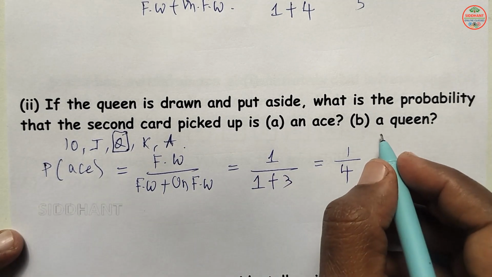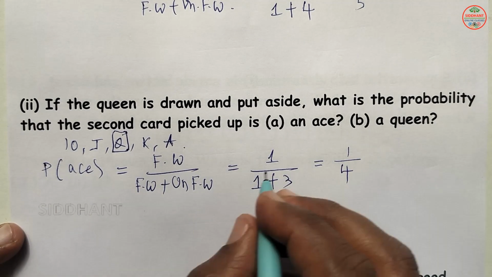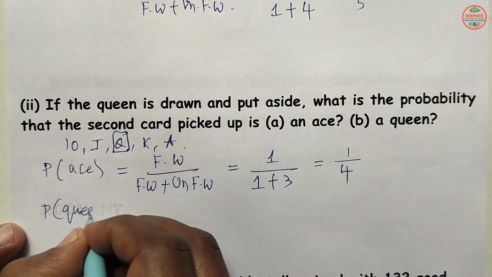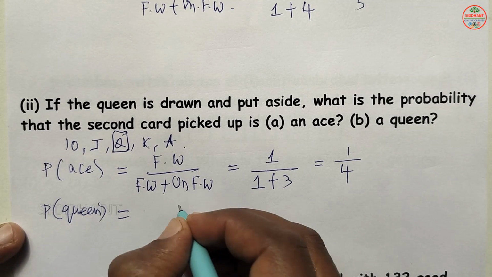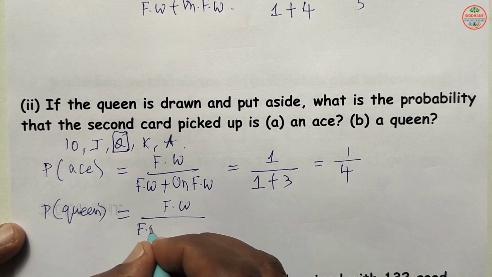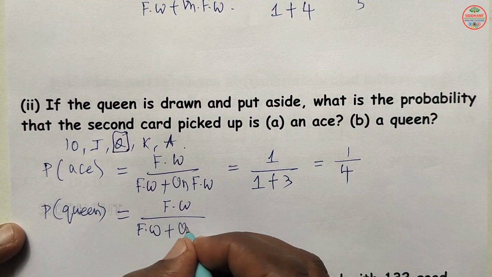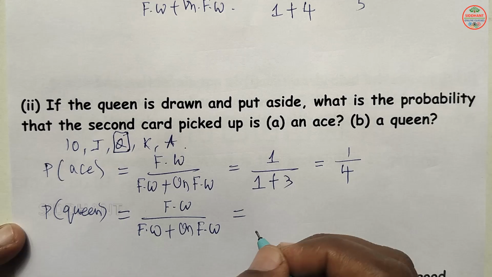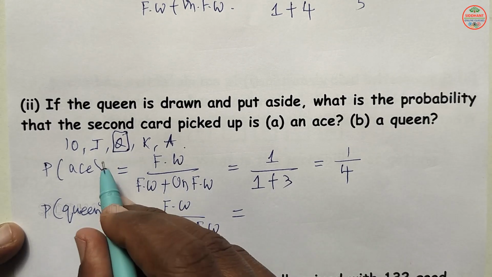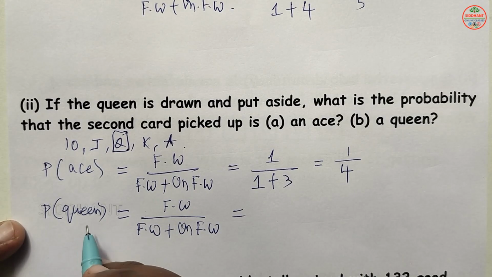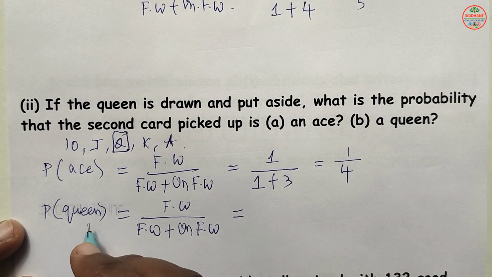Next, second, the probability of a Queen. So P of Queen: favorable ways by favorable ways plus unfavorable ways. Now the Queen is not there in this deck. They are asking what is the chance that the second card is a Queen or not.